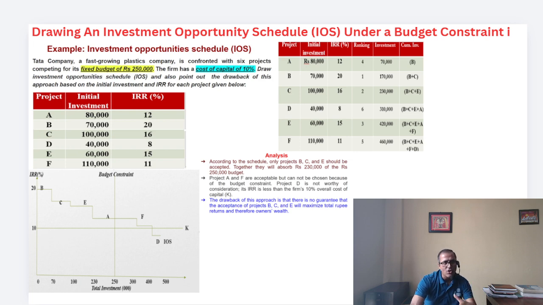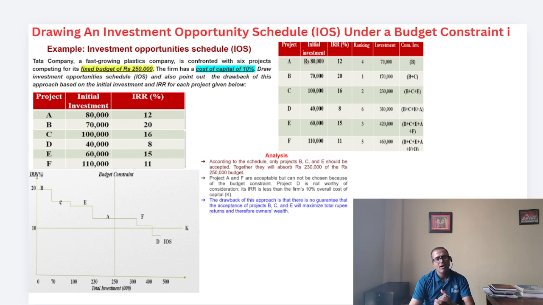Again, what about the third one? The third by IRR is E, so this is BCE, which is 2,30,000. The next one is BCEA. So simply we have accumulated all, and accordingly our value is 4,60,000.